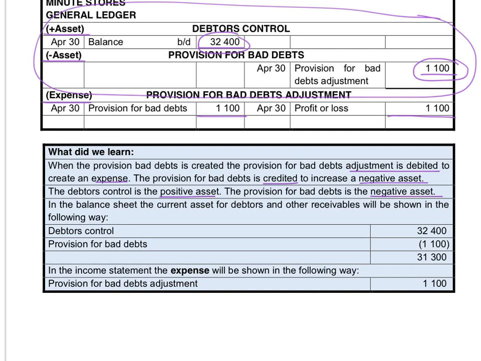In the balance sheet, the current assets for debtors and other receivables will be shown in the following way. Debtors control 32,400 minus the provision for bad debt. So the asset that will be recorded in the balance sheet will be 31,300. And the provision for bad debts adjustment will be shown as an expense in my income statement to reduce my profits for the year.